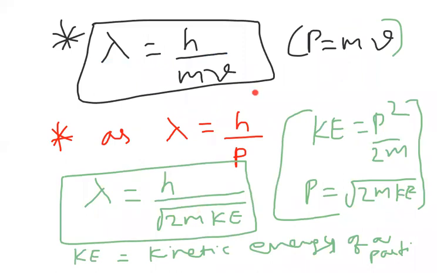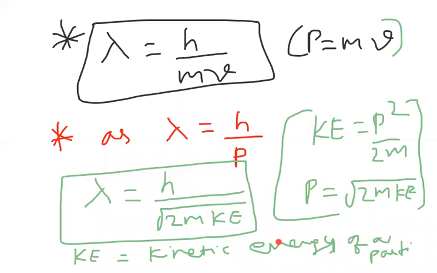Now here observe, kinetic energy is p square by 2m. So p is equal to root over 2m into kinetic energy, because this is from work energy power connected with laws of motion. Linear momentum is equal to square root of 2m into kinetic energy. I substitute here square root of 2m KE instead of p.